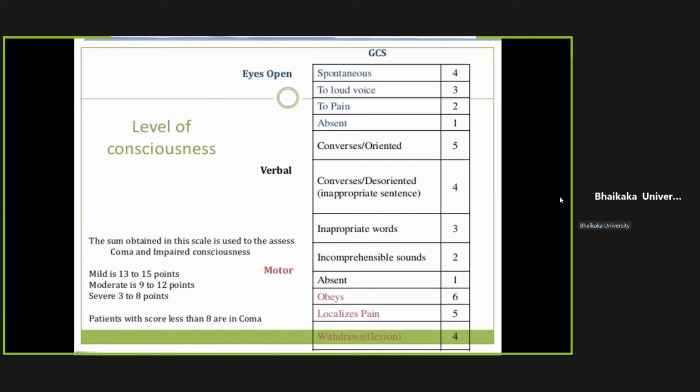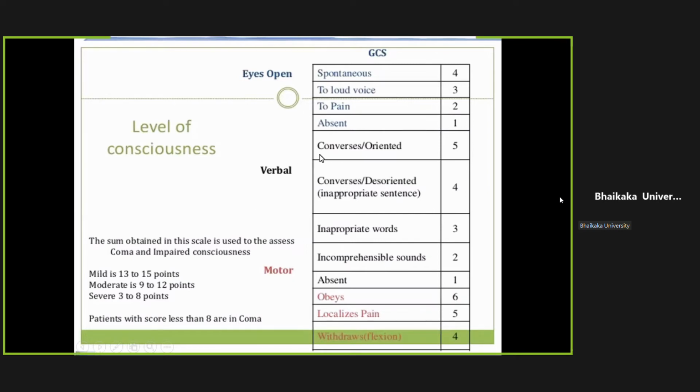So what is eye response? Whenever you give some stimuli and he spontaneously opens the eyes, it is 4. When you call him loudly and he opens the eyes, it is 3. When you give some painful stimuli and then he opens the eyes, it is 2. And if there is no eye opening even with painful stimuli, it is 1.